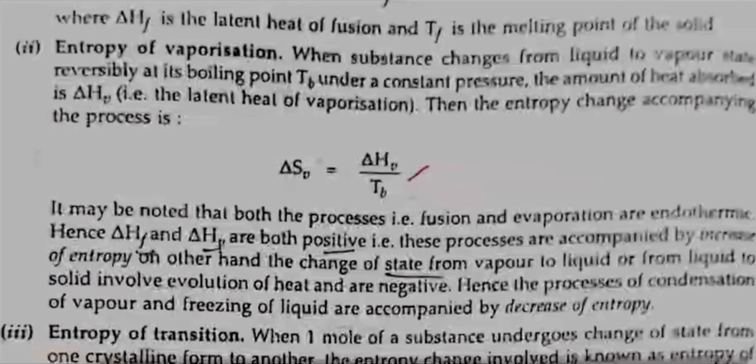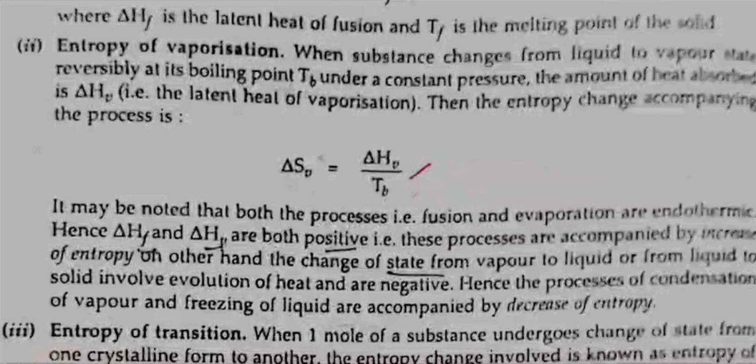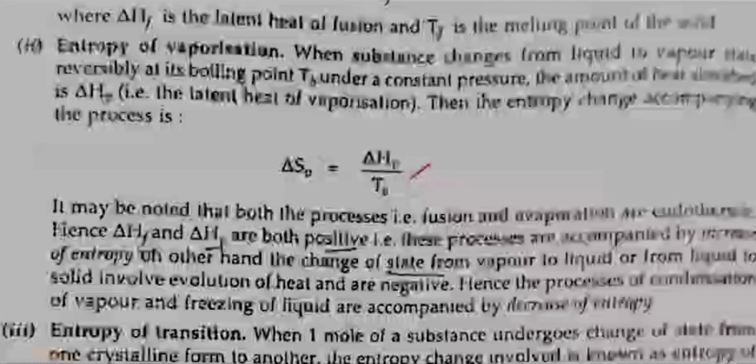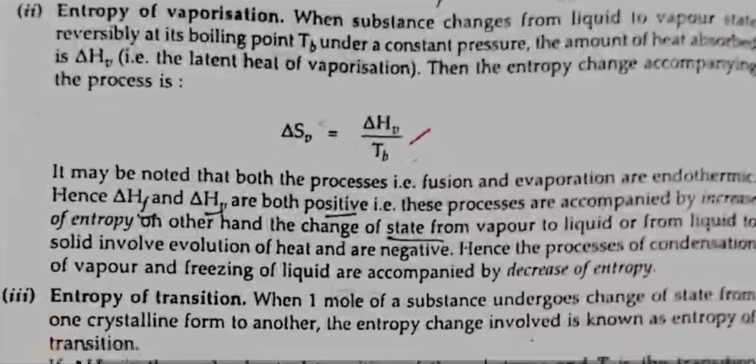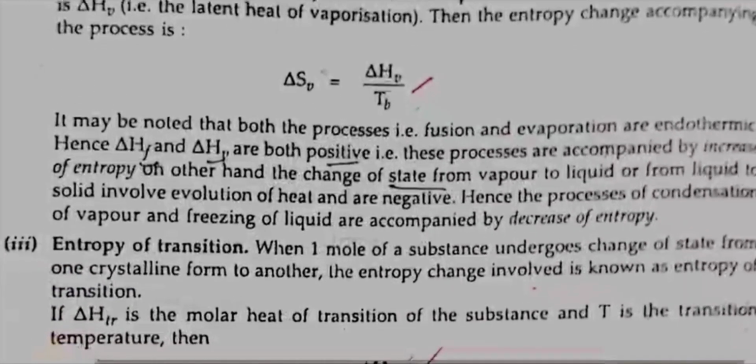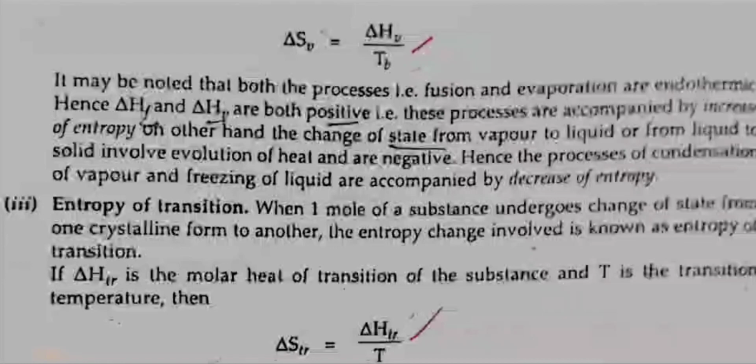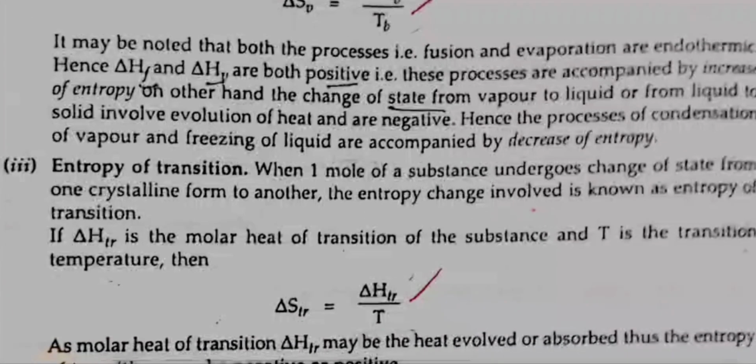Second, entropy of vaporization. When a substance changes from liquid to vapor state irreversibly at its boiling point TB under constant pressure, the amount of heat absorbed is delta HV, that is the latent heat of vaporization. Then the entropy change accompanying the process is delta SV is equal to delta HV by TB. It may be noted that both the processes, that is fusion and vaporization, are endothermic. Hence, delta HF and delta HV are both positive. That is, these processes are accompanied by increase of entropy.